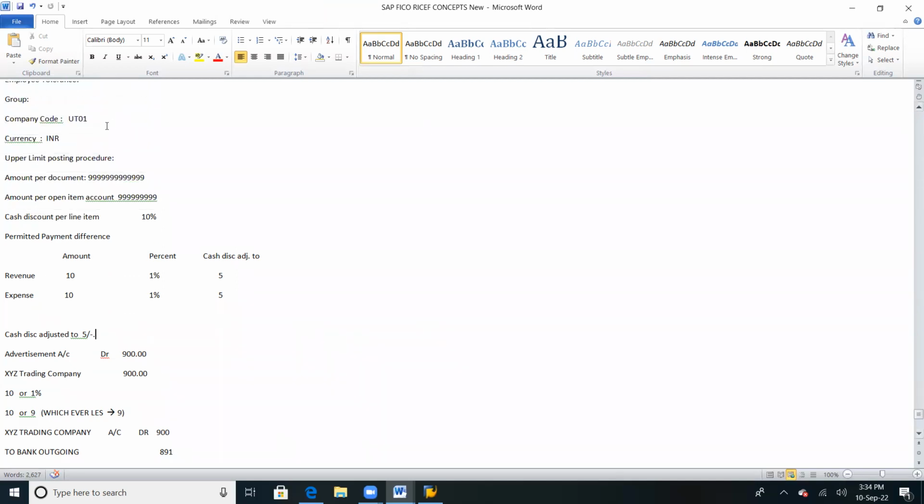See here, currency. When you take UT02, automatically it will take INR. But when you take UU01, automatically it will take USD. The consultant is not required to define the currencies here. As per the company code currency, it will take. Clear this? Any question? Once you see the practical part, definitely you will understand. But any questions in the literature part?